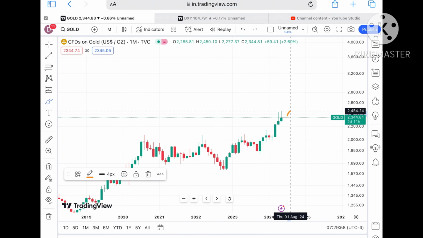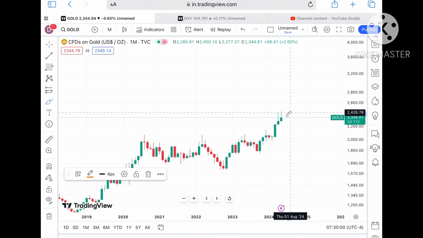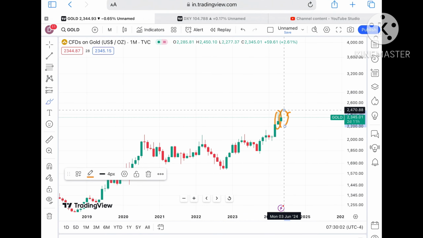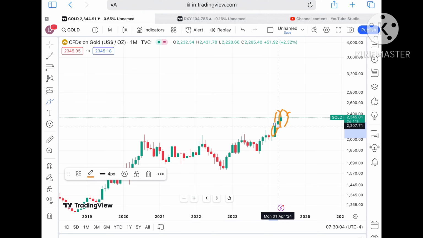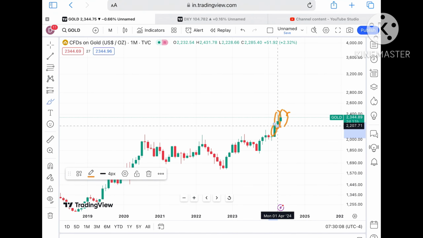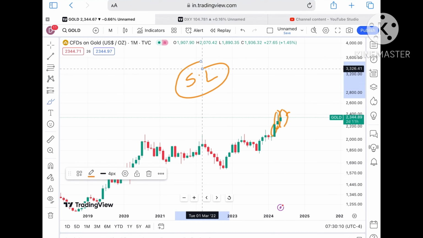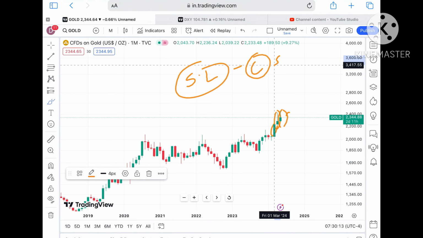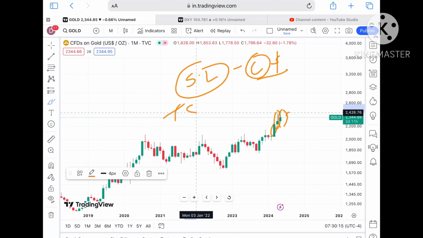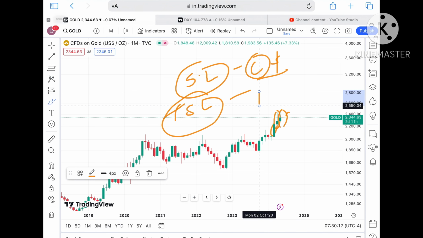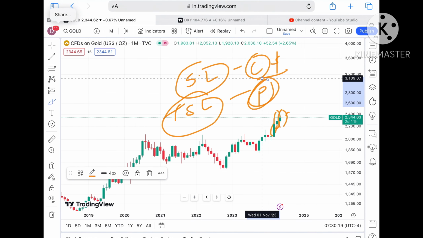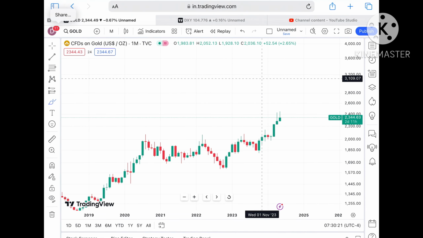Now if we look at this particular chart, the market is always uncertain. If you look at the volatility even in these candles, you can see it has made around a $100 movement in a particular month. So if you keep your SL, that will save your capital, and if you trail your SL once you are in profit, that will save your profit. These two things you should be doing. So let's see what we can see if the price doesn't sustain.